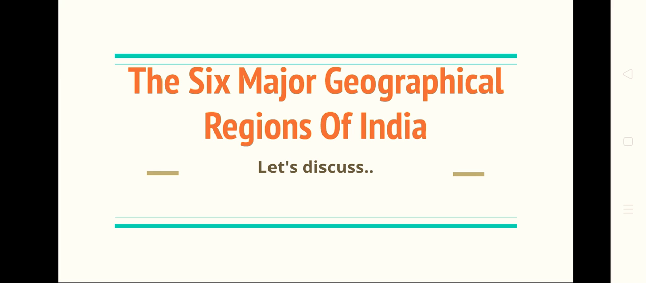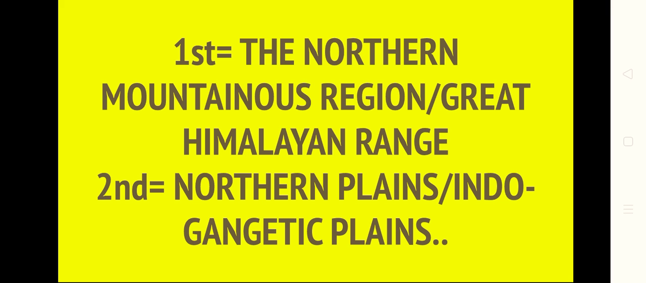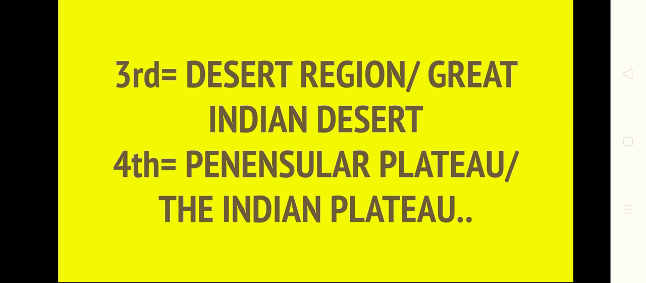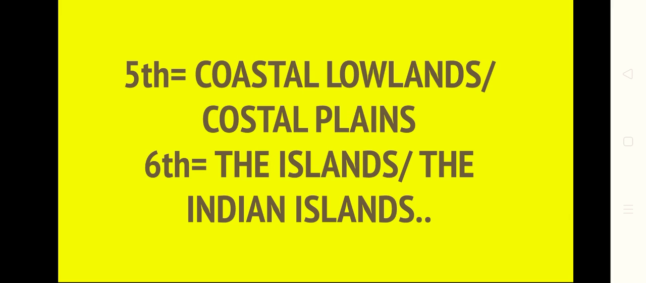Now let's discuss the six major geographical regions of India. First, the northern mountainous region or the Great Himalayan Range. Second, the northern plains or the Indo-Gangetic Plains. Third, the desert region or the Great Indian Desert. Fourth, the peninsular plateau or the Indian Plateau. Fifth, the coastal lowlands or the coastal plains. Sixth, the islands or the Indian islands.